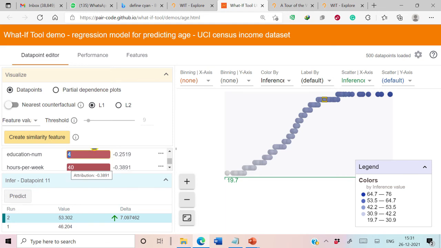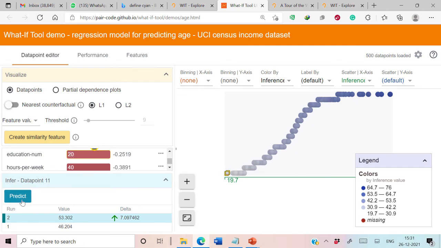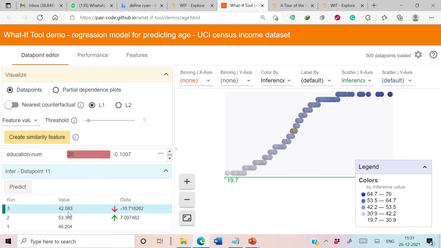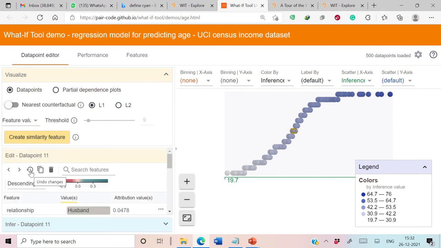Let's change this education number to 20. Now let's see the prediction. Now the predicted age has been reduced to 42. It is important to note that we have just changed the value of only one attribute, that is education number. This way we can analyze the behavior of our model by changing the value of any input attribute from this interface directly. These icons are also very important.